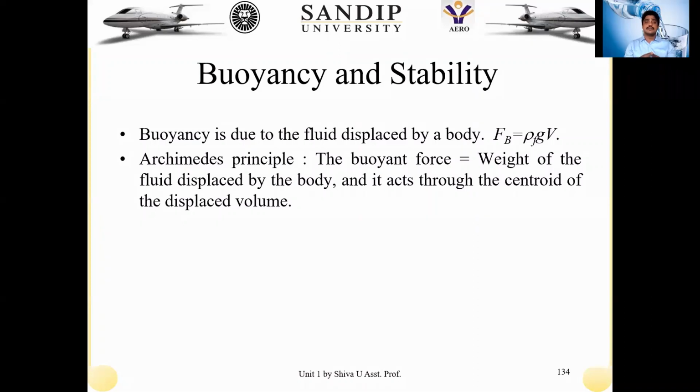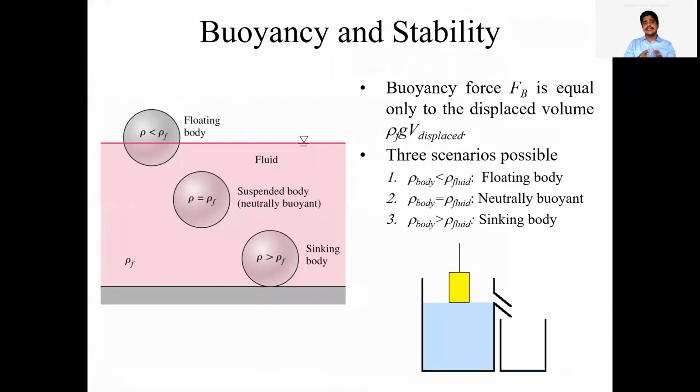Now the point comes to buoyancy and stability. Purely, we are relating the buoyancy and stability with respect to the water. On screen we can see the buoyancy and stability. So let us first discuss buoyancy, then let us talk about stability.